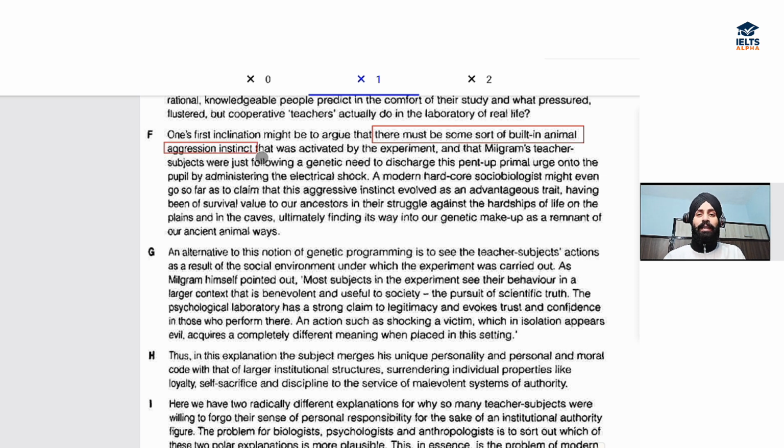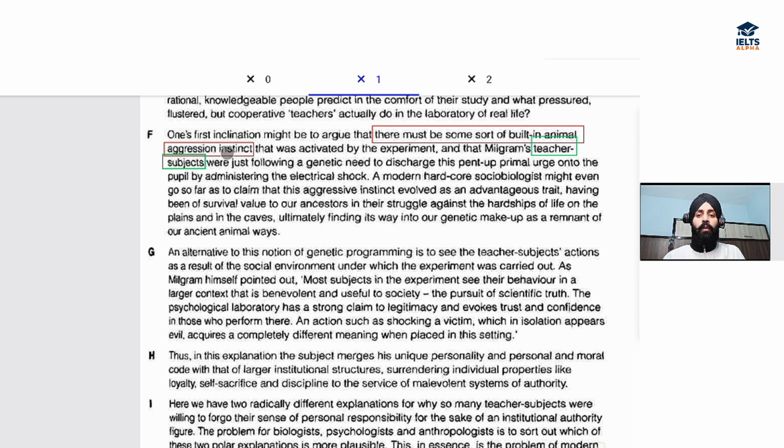Animal aggression instinct. See, instinct is something that is within us. It is natural. It is part of our behavior when we try to do something naturally, right? So that is instinct. So that was activated by the experiment. And again, and that the Milgram's teacher subjects. So here we have the hint from the question. Teacher subjects were, what were they doing? He's trying to explain here.